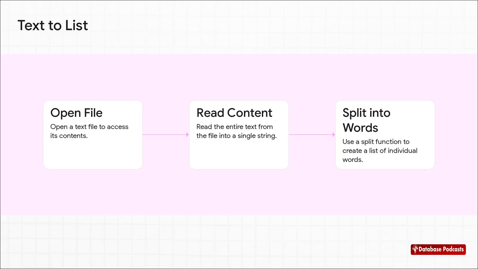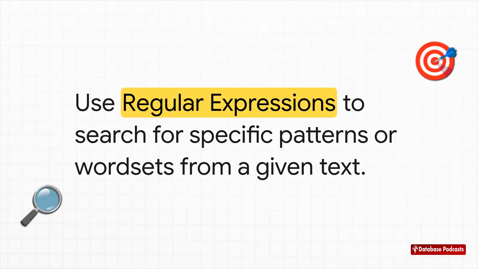And in practice, this is surprisingly easy to do. With a simple split function in most programming languages, you can read a file and instantly turn a huge block of text into a nice, neat list of all its words. It's a pretty cool first step. But what if you need to do something more complex? Like, what if you wanted to find every single word that ends in ing, or pull out all the phone numbers from a document? For that kind of pattern matching, we use an incredibly powerful tool called regular expressions.